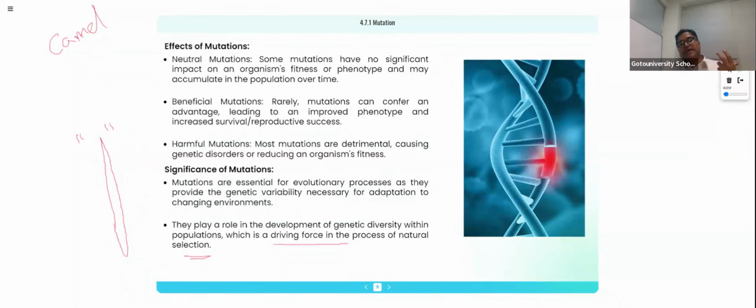So apple production, rice production, vegetable production, everything is executed with gene manipulation by implementing mutation in a careful environment, right? So we already gave the examples: dragon fruit, apple, IR 8, IR 9, IR 12, like this.